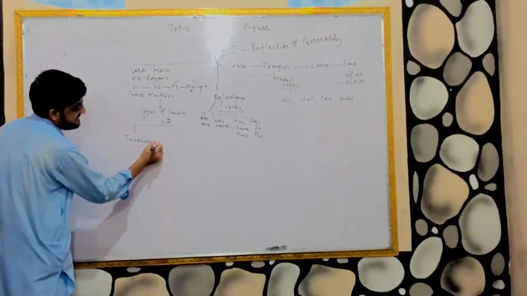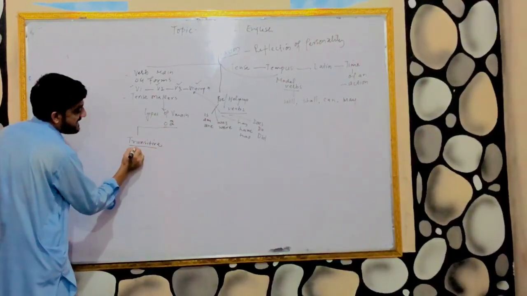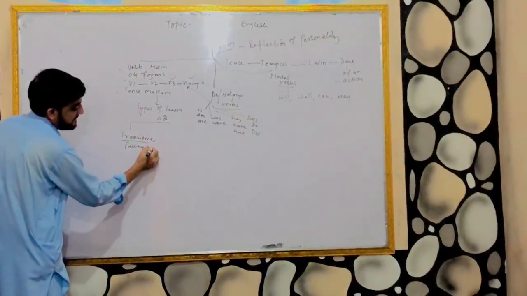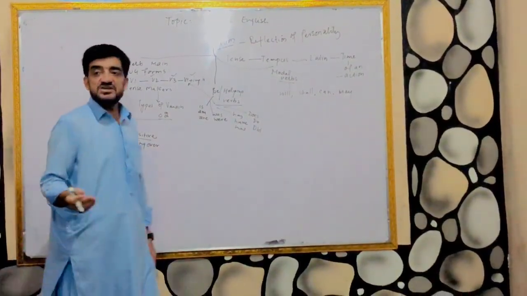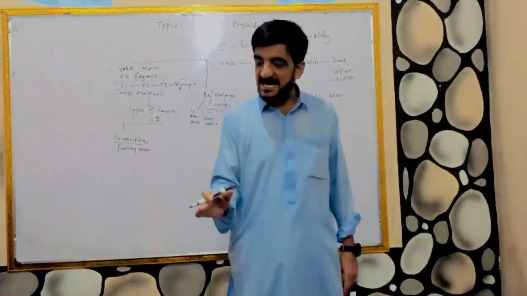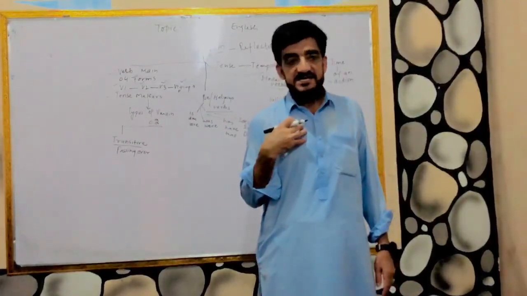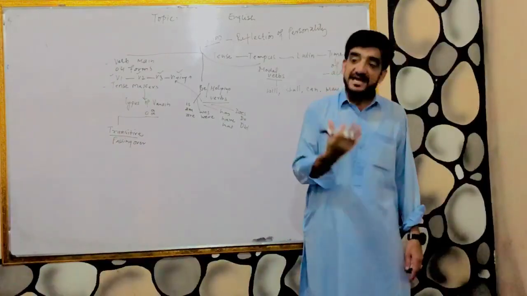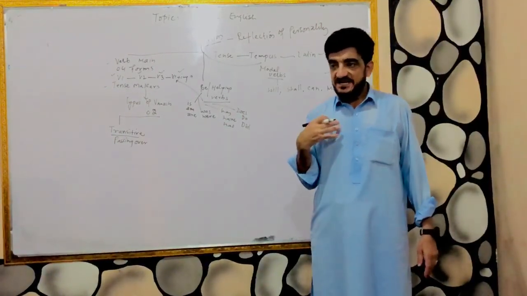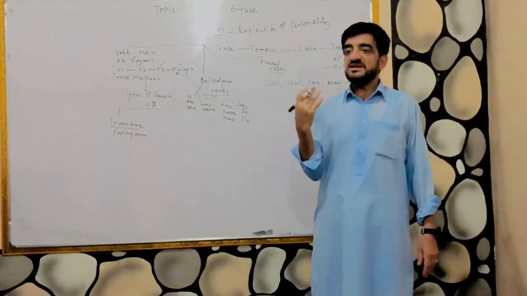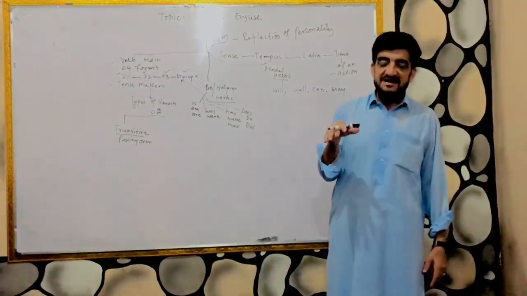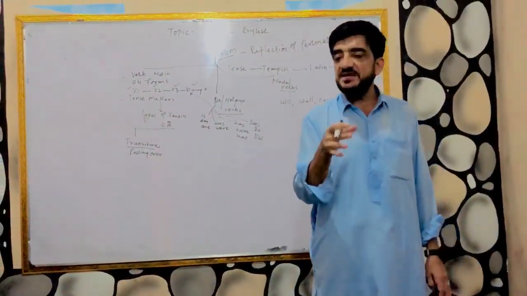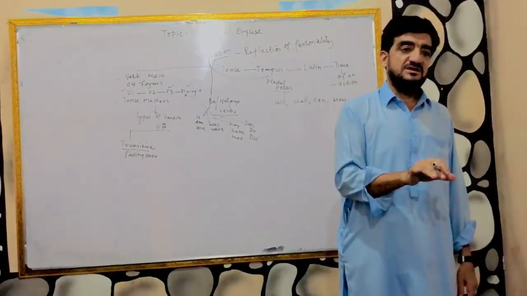The word transitive means passing over. It is the type of verb in which the action is started by the subject. For example, teacher is teaching English. Teacher is the subject, action is teaching, the teacher started the action of teaching, and the action was received by English.